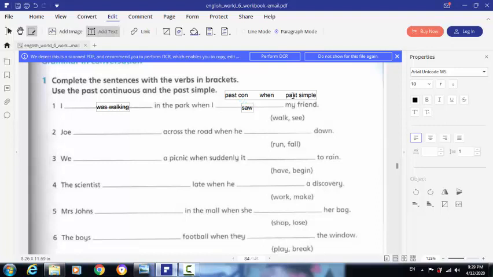Sentence number 2. Joe across the road when he down. Joe was running across the road when he fell down. The simple past of fall is fell. Sentence number 3. We at picnic when suddenly it to rain. Have, begin. We were having a picnic when suddenly it began to rain.